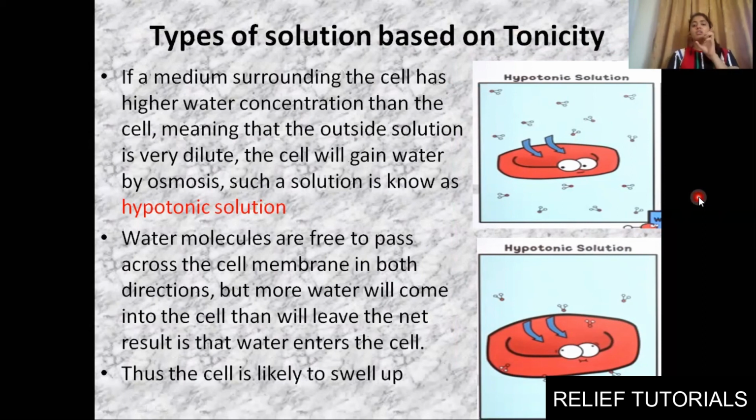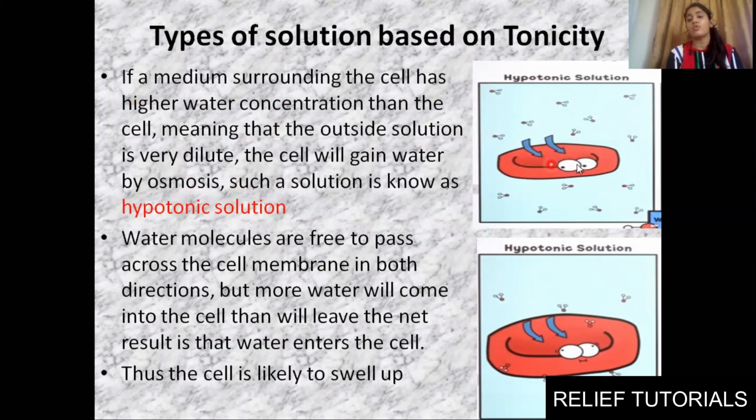Now, if we have a cell and we keep it in a hypotonic solution, what will happen? The molecules will keep on going inside the cell, and there will be a situation when our cell will swell. So that is known as hypotonic solution. If a medium surrounding the cell has higher water concentration, meaning that the outside solution is very dilute, the cell will keep on gaining water by osmosis from higher concentration towards lower concentration.